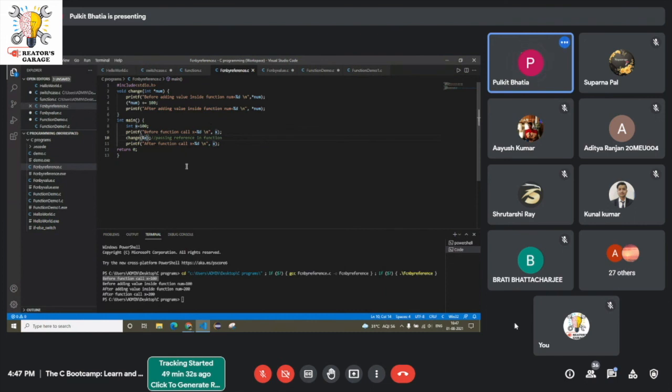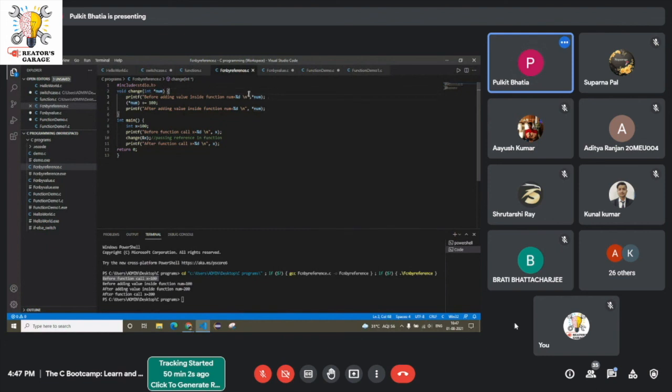Understand this? Previously, I was passing a duplicate x, but now I'm passing the address of the x. Since the compiler has the address of the variable, it can easily modify the variable. So with the help of &, I pass the address of x. It comes here. Now, this star refers to the pointer.